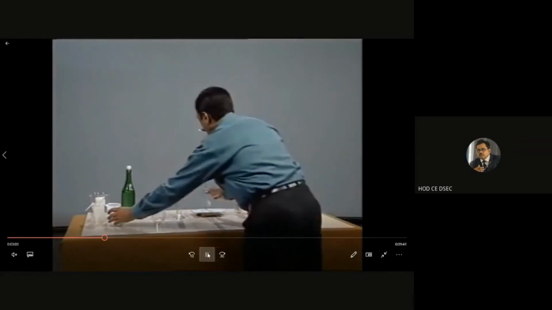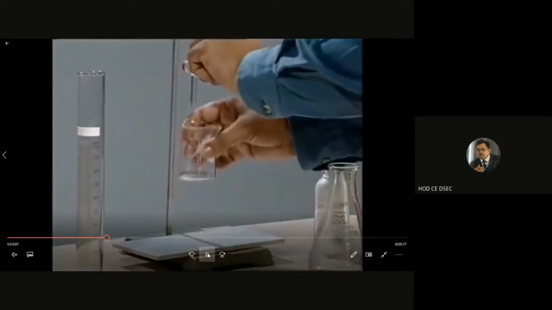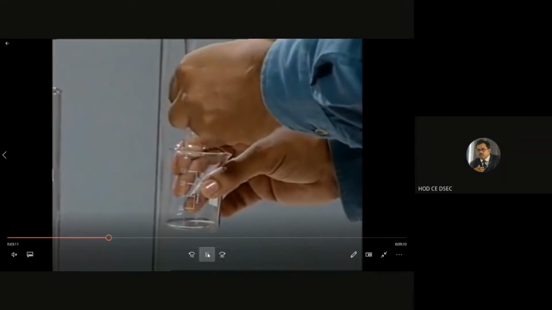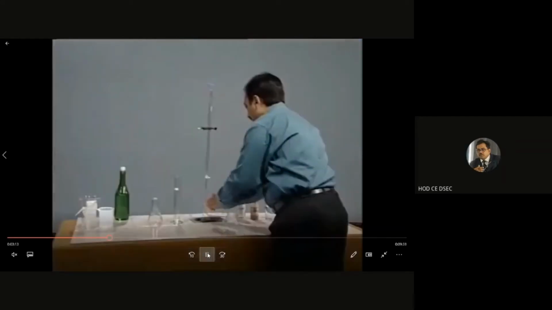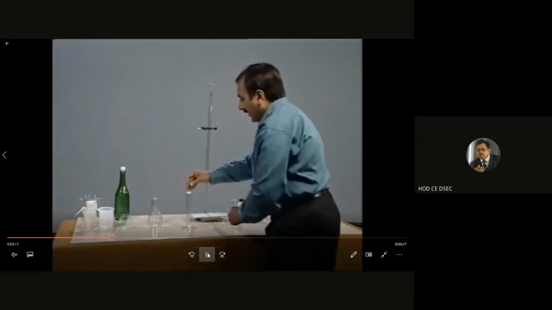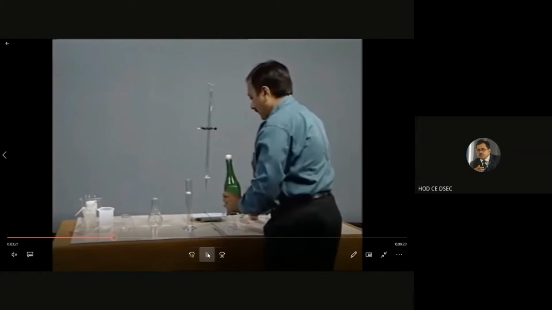First, excess sulfuric acid will be drained from the burette to remove the air gap. That is the usual practice for a correct result in titration. 50 ml is graduated in the burette.